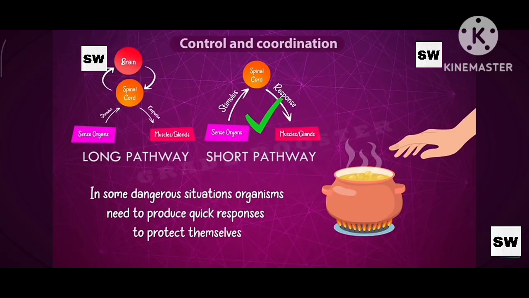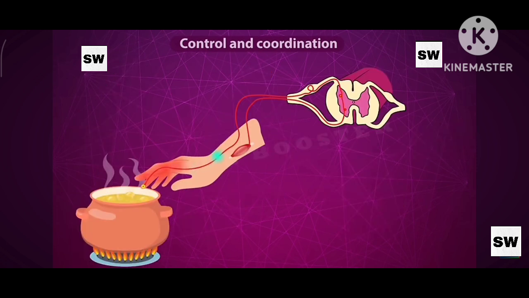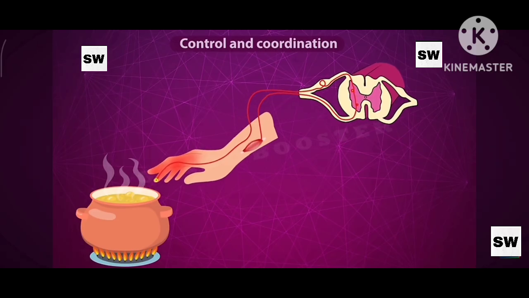For example, when we touch a hot object, we should remove our hand immediately. There is no such long time to think and take decisions. In such cases, our body takes a short pathway. In this pathway, information about the stimuli passes to the spinal cord, where it is processed quickly and the responses are produced in the spinal cord itself. Now these responses directly reach the muscles and cause immediate movements and protect us.